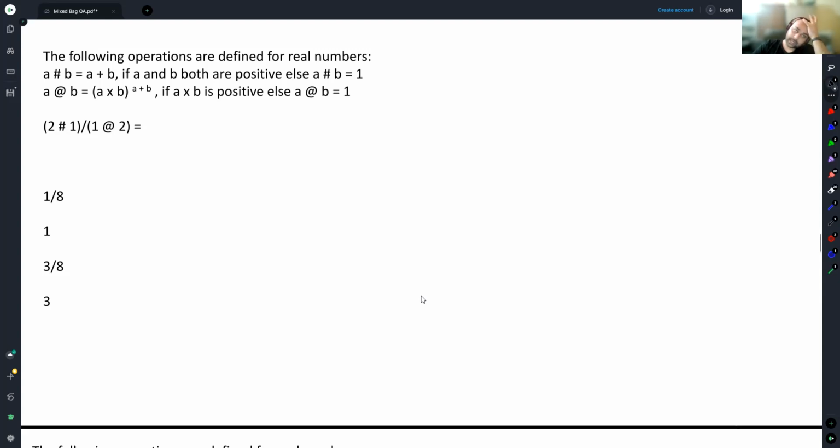The following operations are defined for real numbers. A hashtag B is equal to A plus B if A and B both are positive, else A hashtag B is equal to 1. A at the rate B is equal to A into B, A raised to the power A plus B, if A into B is positive, else A at the rate B is equal to 1. Okay.